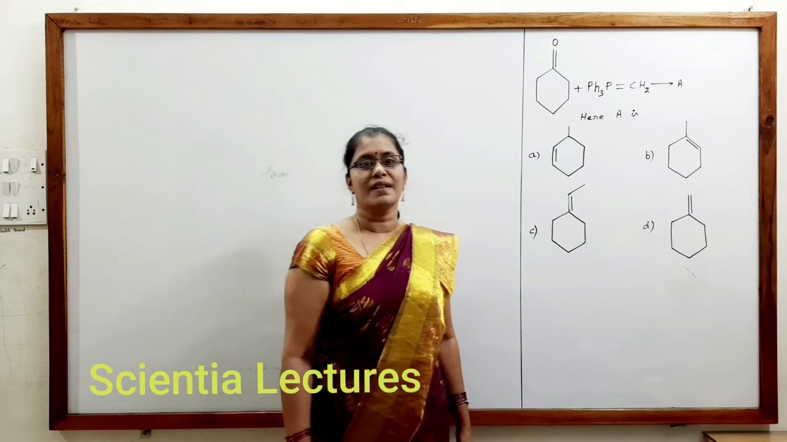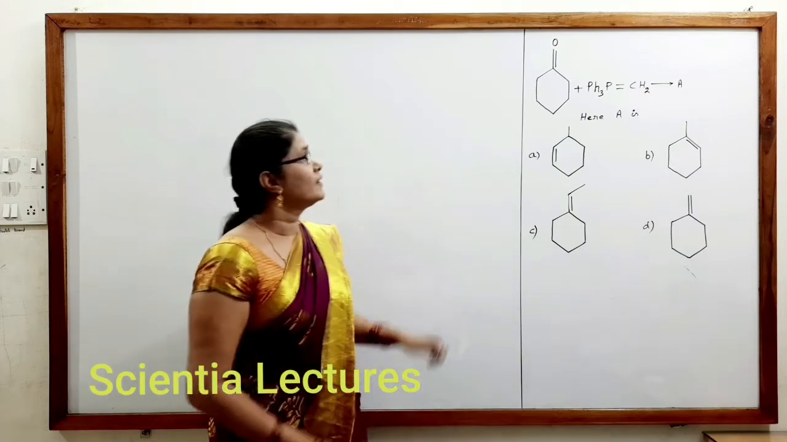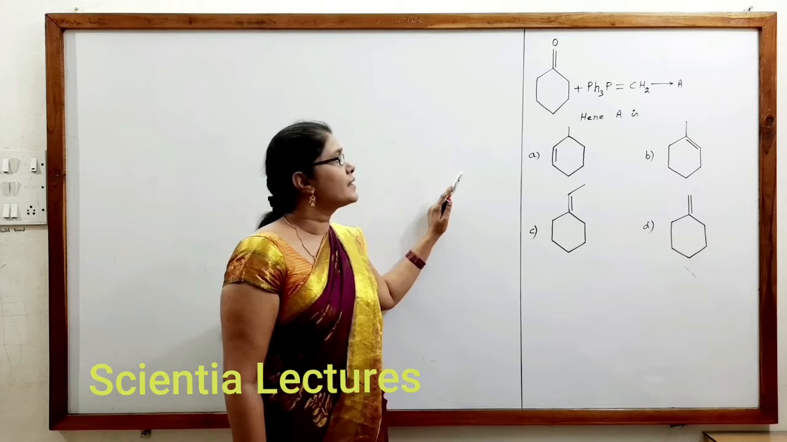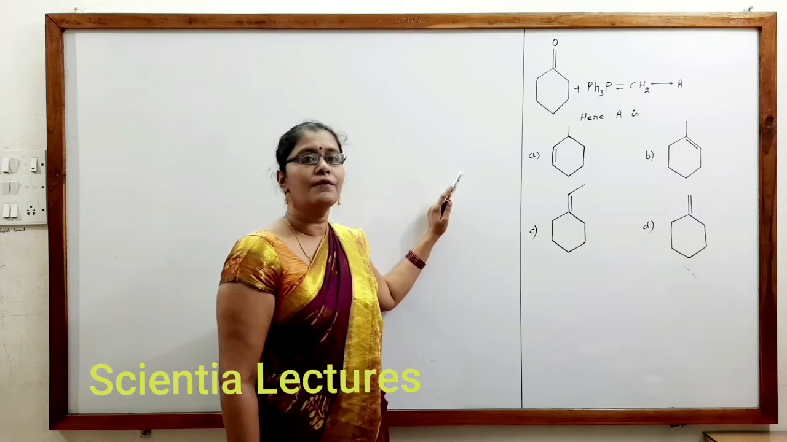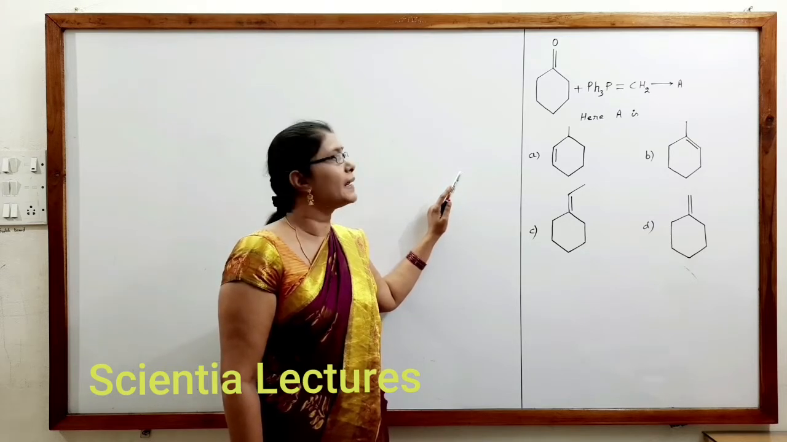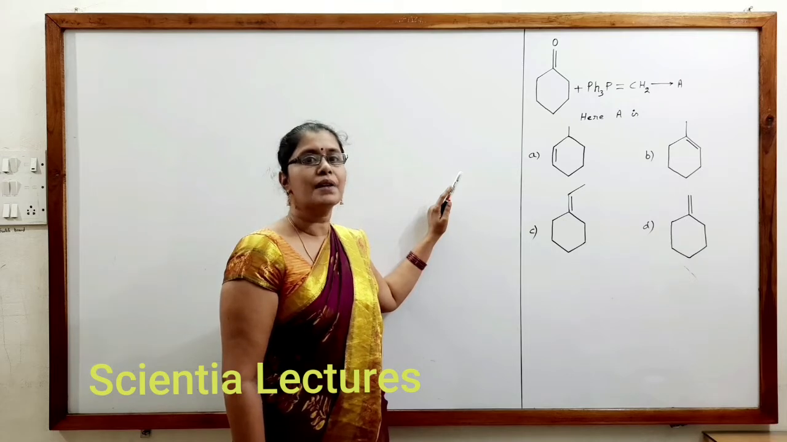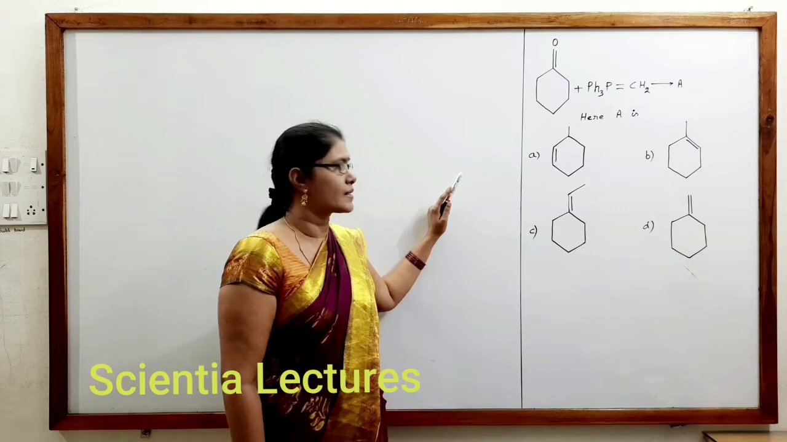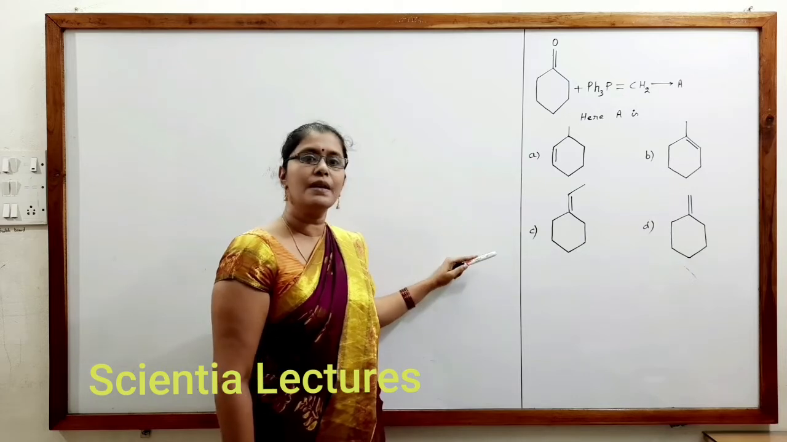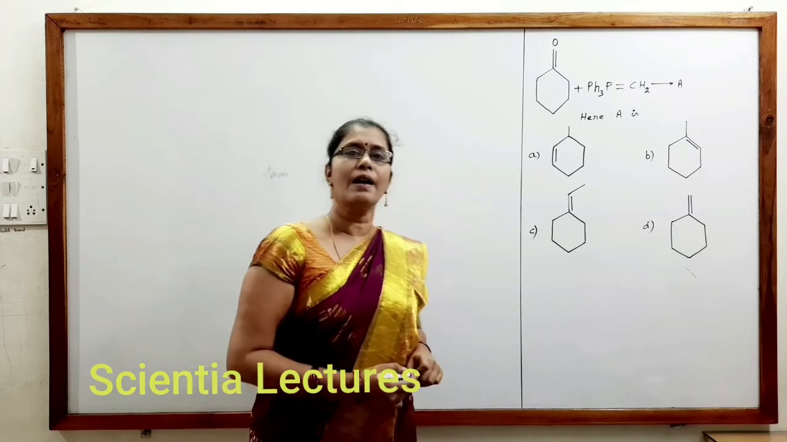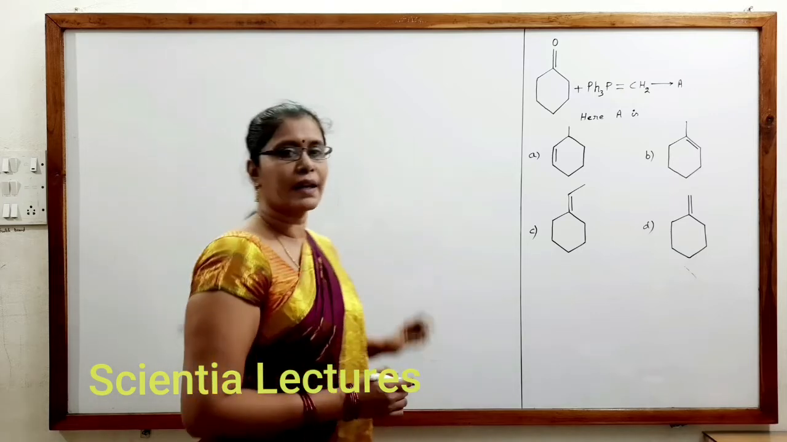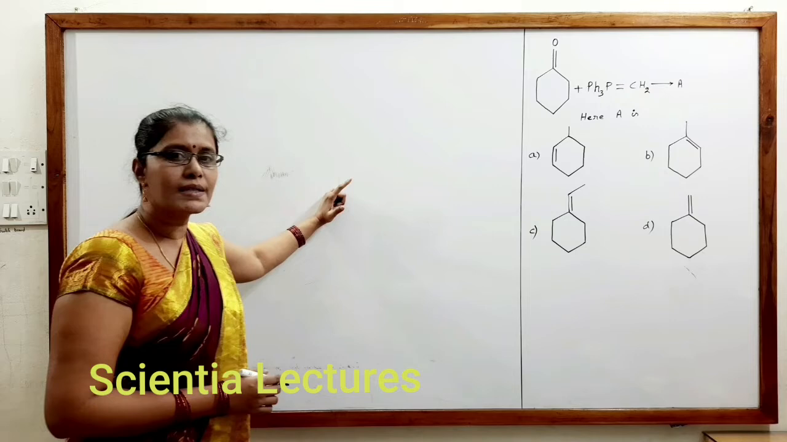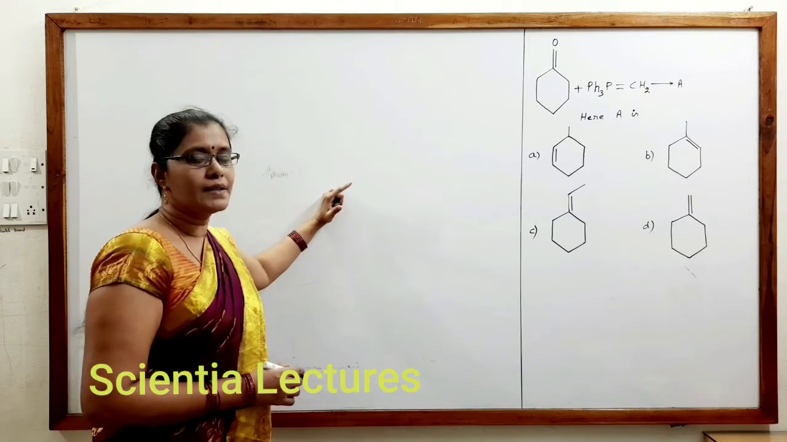Hi students, let us see this question. Here there is a ketone given and it is reacting with triphenylphosphonium halide and it gives rise to A. A is the question asked, and they have given options A, B, C, D, and we have to check which is the correct option out of that. Now, have you all recognized what this reaction is? It is a